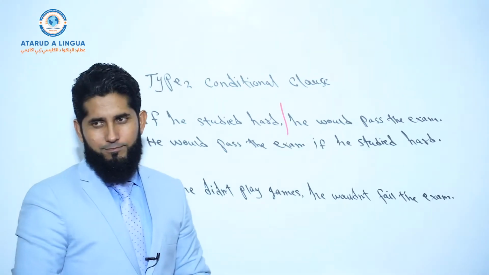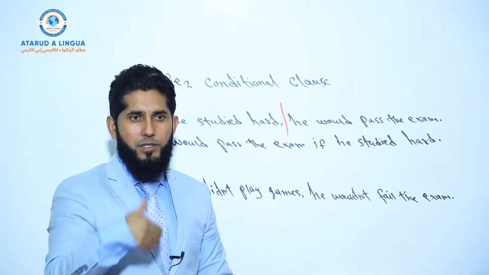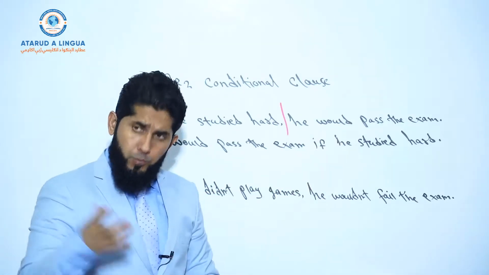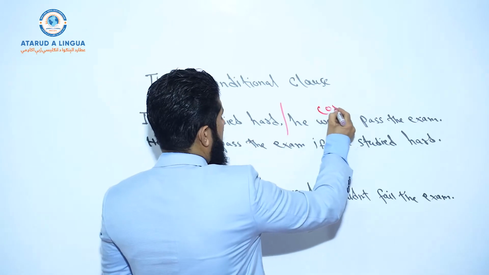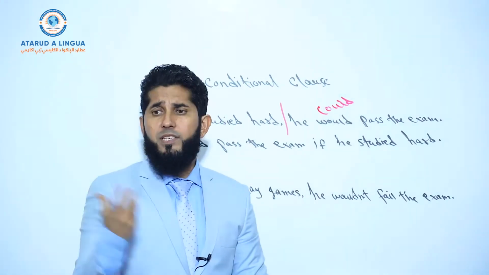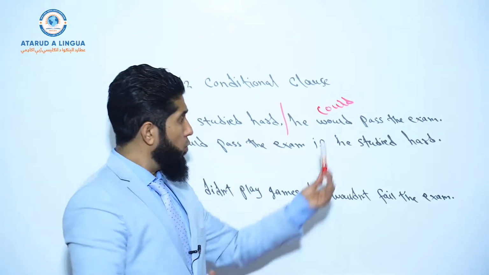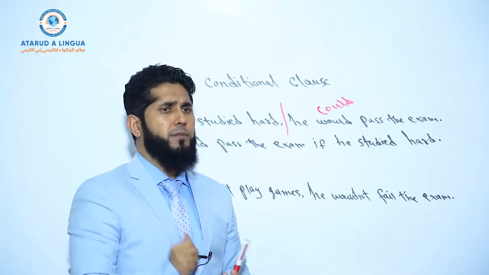Not "will", not "shall", not "am, is, are going to", not any other modal like "would". I mean, you may use "could" as well, but if you use "could", it shows possibility in the past, not a condition. "Would" is used specifically to show a condition, okay?